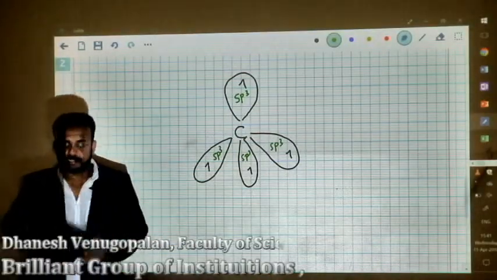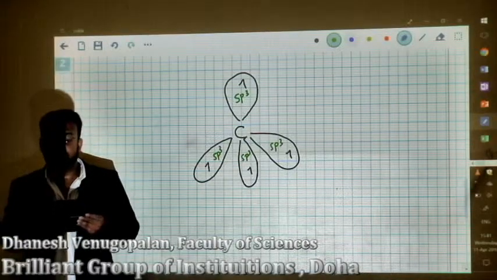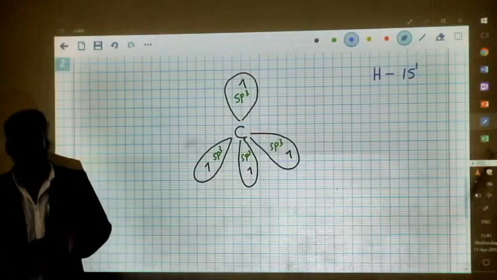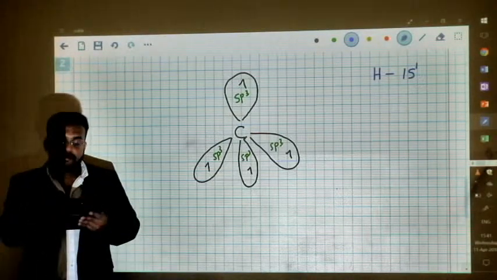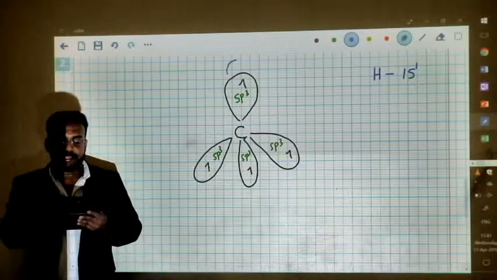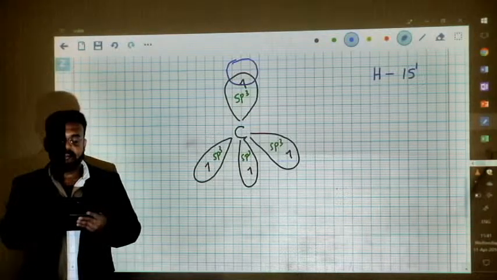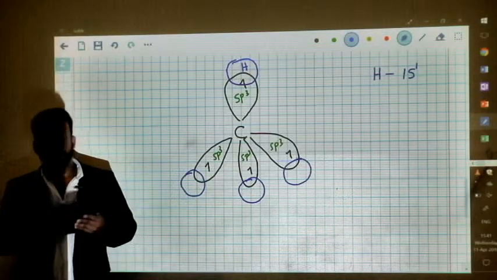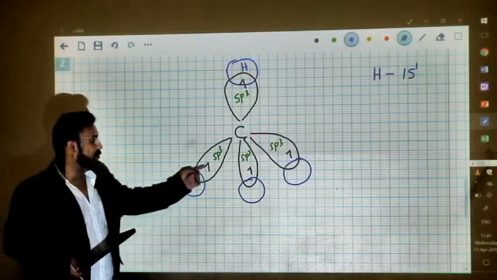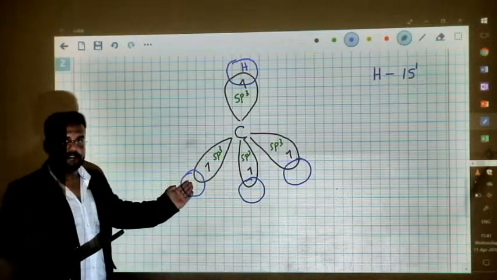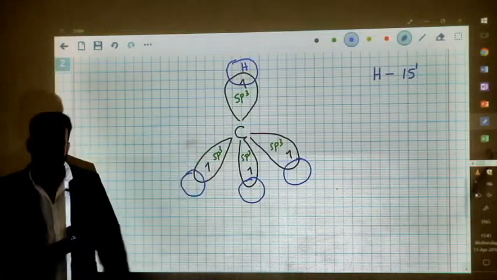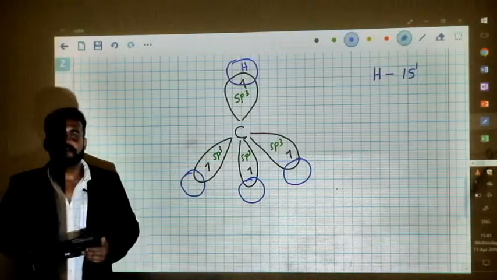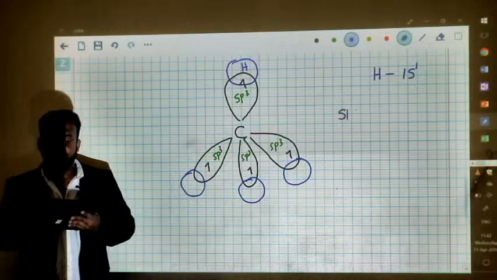Now, these hybrid orbitals are going to form a bond with hydrogen. As you know, hydrogen has only one electron and it is localized in the s orbital of hydrogen. Now, during the chemical bond formation, each hydrogen atom will come and overlap its s orbital with the hybrid orbitals of carbon. As you can see here, this kind of overlapping which happens between the s orbital and the hybrid orbital of carbon is a kind of overlapping that happens from end to end.